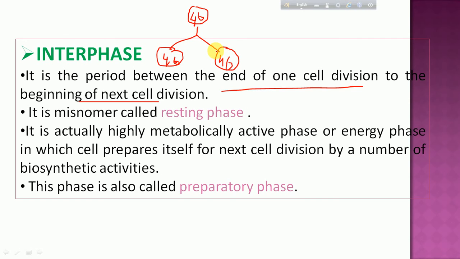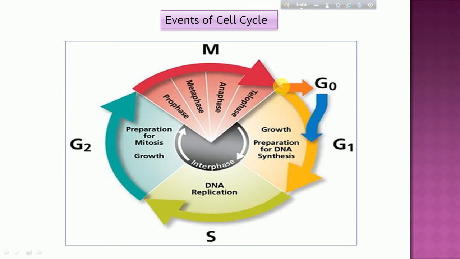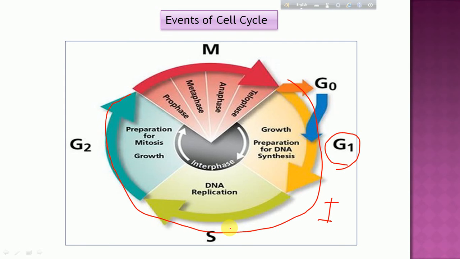So when we talk about interphase, see here, G1 to G2, this complete phase is interphase, and then here is M phase. Again, M phase is divided into two further parts, karyokinesis and cytokinesis. Let's know about the interphase in this lecture. Interphase has three important events: G1 phase, S phase, and G2 phase.